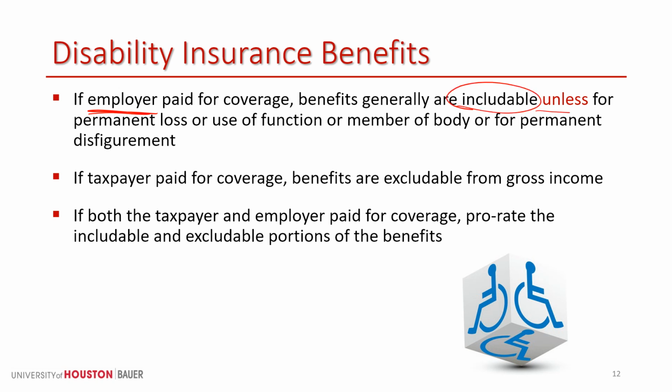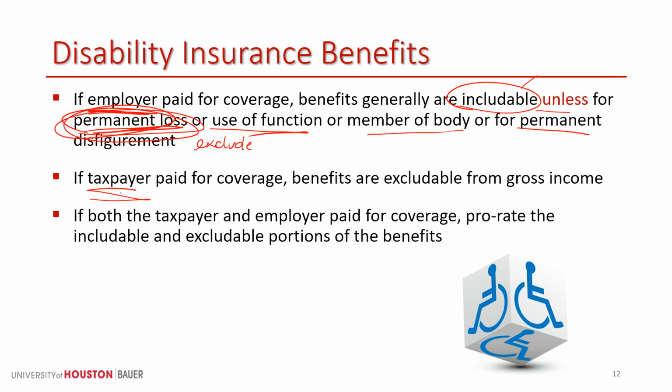It's excludable if there's some permanent loss or use of a function or member of the body, some permanent disfigurement. So we're looking now for something that's permanent. If there's permanent disability that results, then the benefits are excluded. So permanence allows for exclusion, but something that's rather short-term would be included. The benefits would be included in gross income.